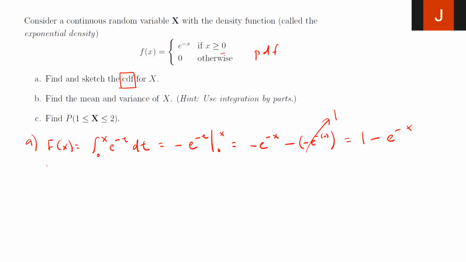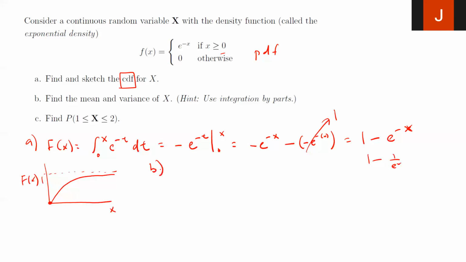If I sketch this function, this is my big F of x. When x equals 0, this whole thing is 0, just plug in 0 for x, since e to the 0 power is 1. So we start at 0. As x gets bigger and bigger, this is 1 minus 1 over e to the x. It's going to asymptotically reach 1 because that fraction, 1 over e to the x, becomes smaller and smaller. So we're going to asymptotically reach 1 like this. So that's the sketch of F of x.